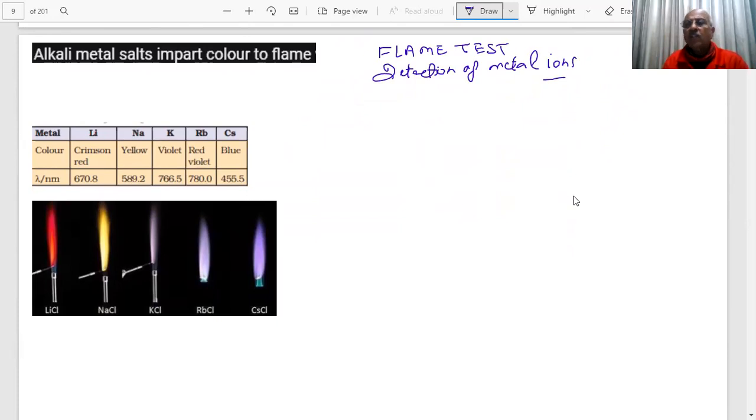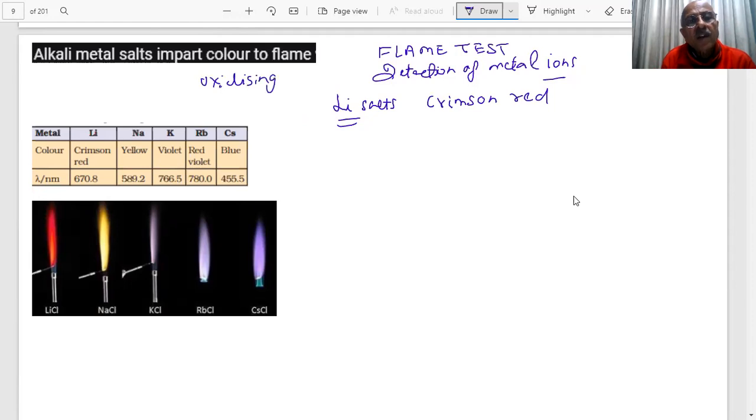If you take their salts, students, and heat them in an oxidizing flame, a burner flame, what happens? They impart characteristic colors. As you can see, take lithium salts. What is the color of this? Crimson red. Lithium salts give a crimson red color in the oxidizing flame, students.